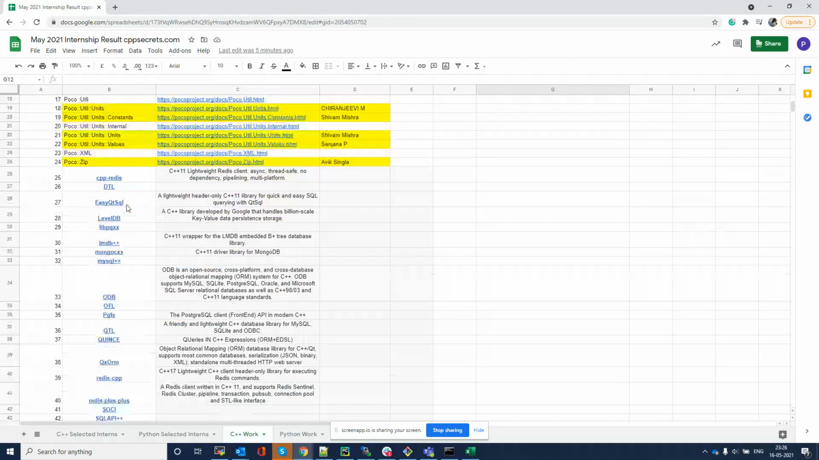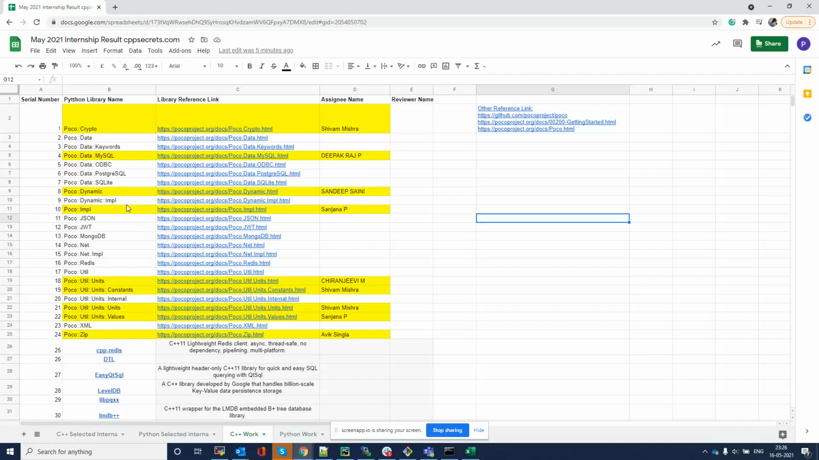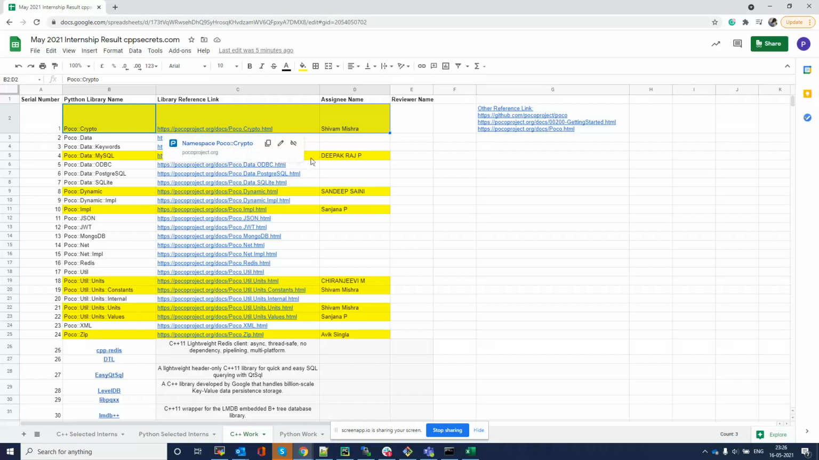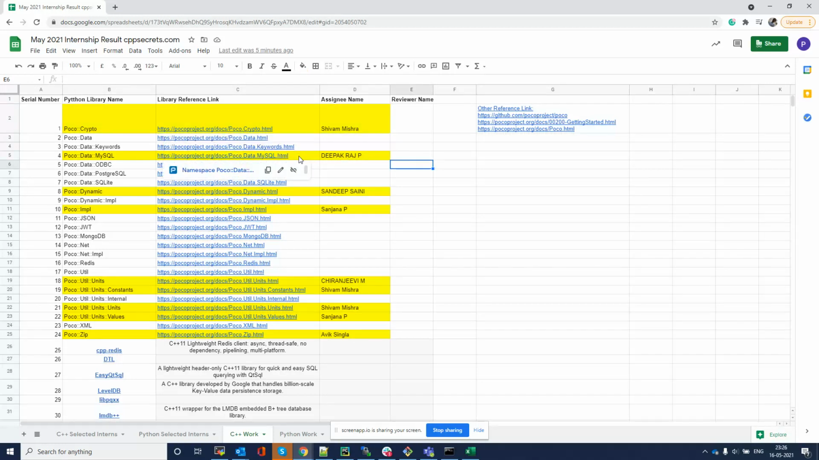These are the libraries on which you are going to work. Just leave the libraries I have marked with a yellow background. Don't write any article for these libraries, because people from the March 2021 batch have already written them, and they are still writing articles on these libraries. You have to pick the libraries which do not have the yellow background, like the Poco Data keywords, Data ODBC, PostgreSQL, SQLite.